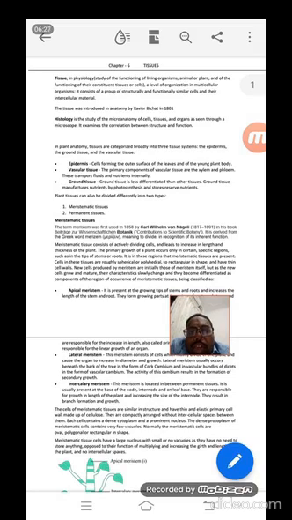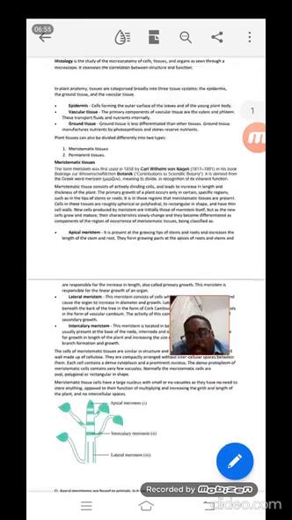We can see meristematic tissues in the tip of a branch, the tip of the root. Sorry, not the tip of the leaf, the tip of the branch, the tip of the root, and the middle portion of the bark and stem. All these areas have meristematic tissues. These meristematic tissues are further divided into three.